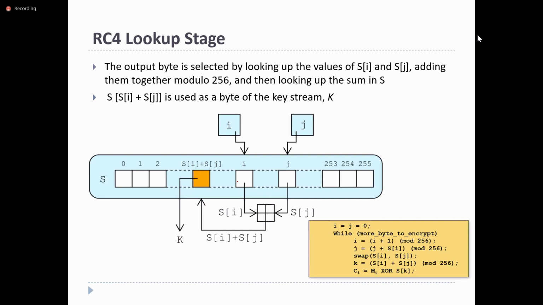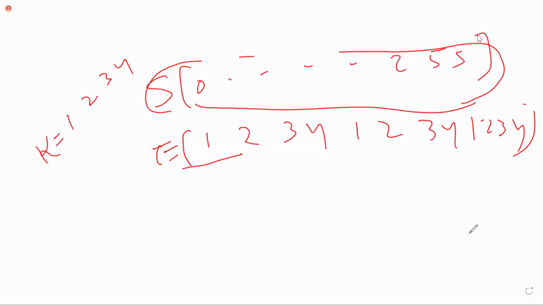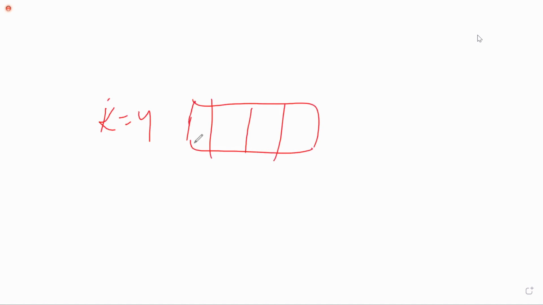So how will the bits be generated? Generally in stream ciphers, suppose the key length is 4 bits. It will take the 4 bits, for example 1011 is a key.